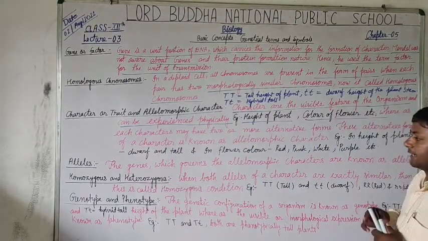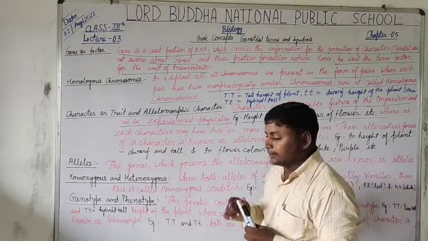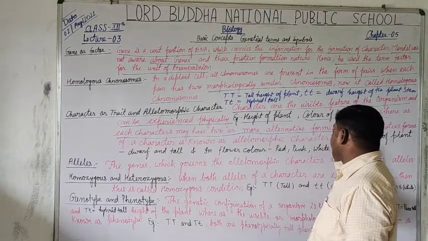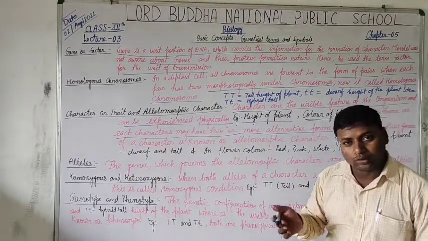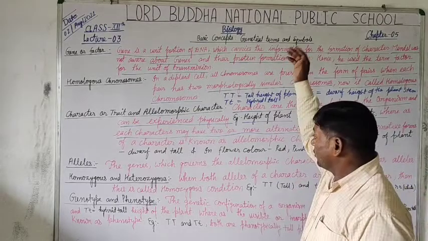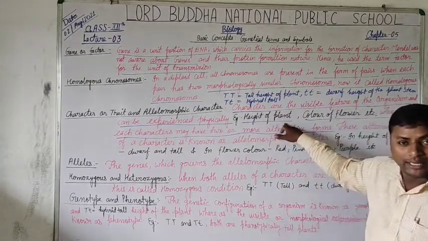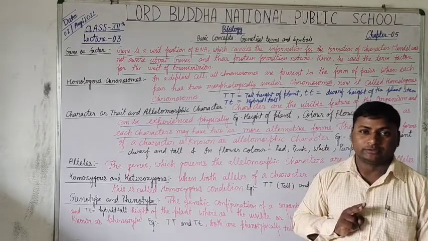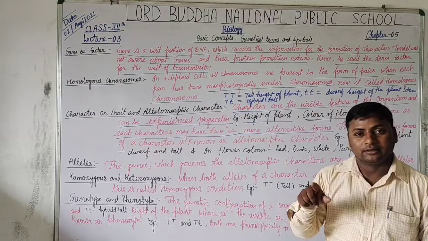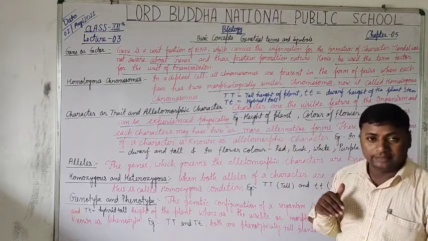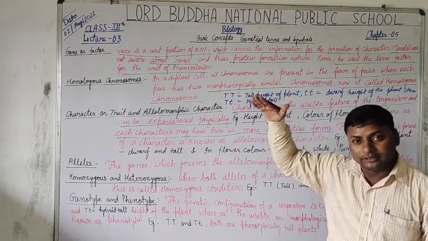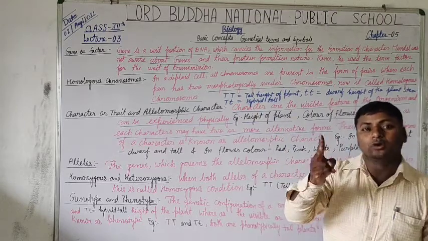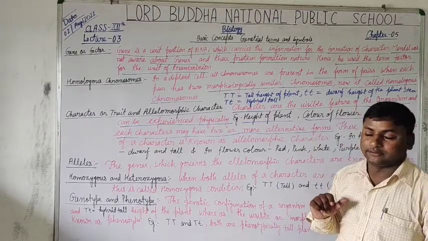Whereas each character may have two or more alternative forms. As I expressed, height of plant. Height of plant is a character, and it has two alternatives. The one is the tall height, and the second one is the dwarf height. Is that clear? Then these are the two alternatives of the height of plant.